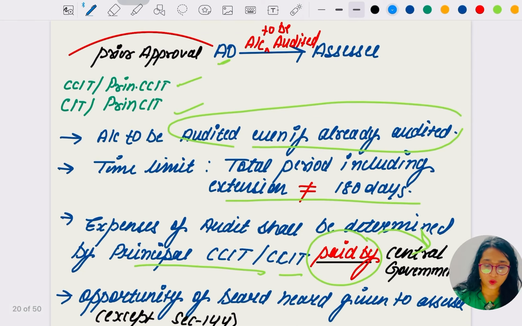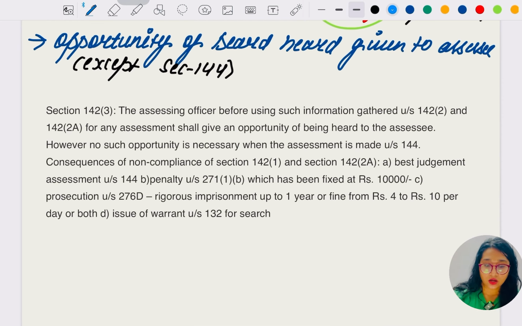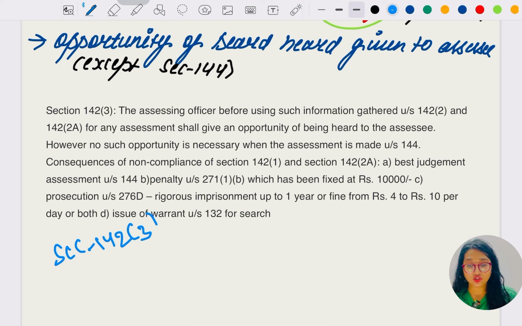Let's go to the other part of 142. This is the continuation. Some of the penalties are written here, let's find out what they are. Section 142 subsection 3: the assessing officer, before using such information gathered under section 142 subsection 2 and 142 subsection 2A for any assessment, shall give an opportunity of being heard to the assessee.